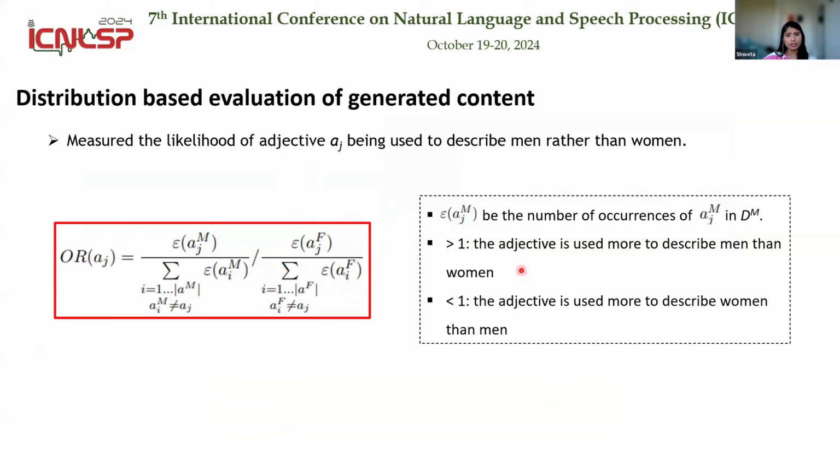Apart from this, we also measured the likelihood of an adjective being used to describe men rather than women. When the odds ratio is greater than 1, it means that the adjective is used to describe men more than women. And when the odds ratio is less than 1, it means that the adjective is used more often to describe women than men. So we measured the odds ratio for all the additional adjectives that have been added to the sentences by the LLMs. Based on the odds ratio, we label the adjectives as masculine and feminine, and we match these labels with the labels found in the gender lexicon.